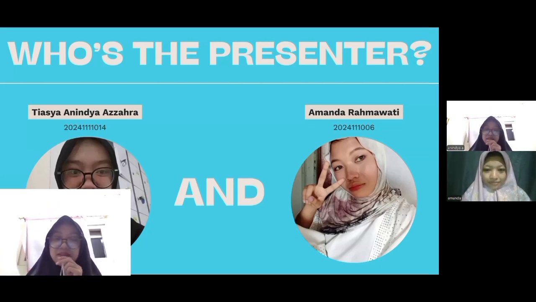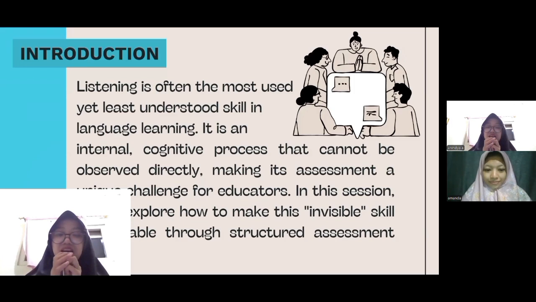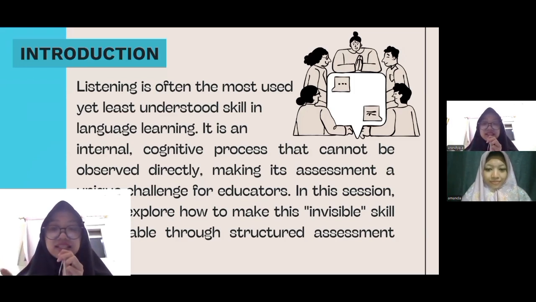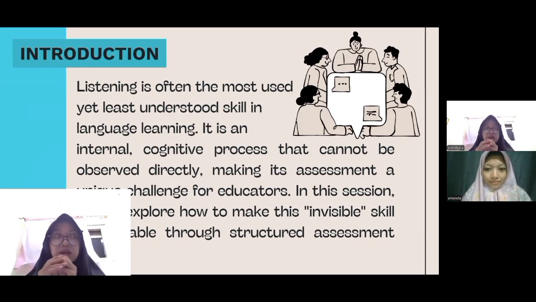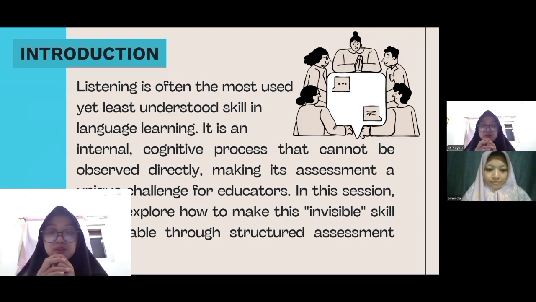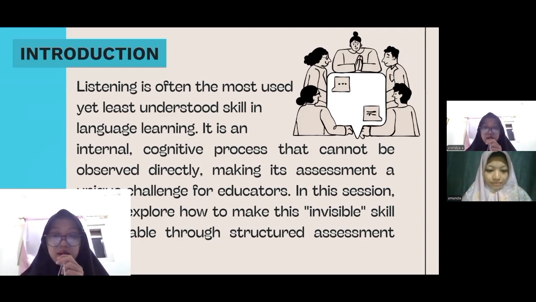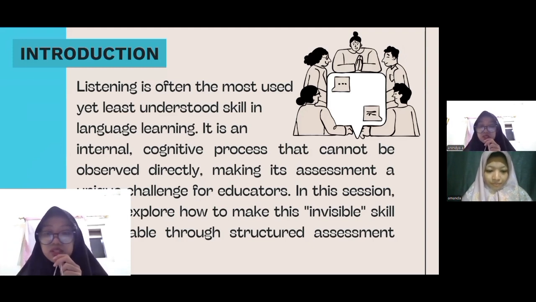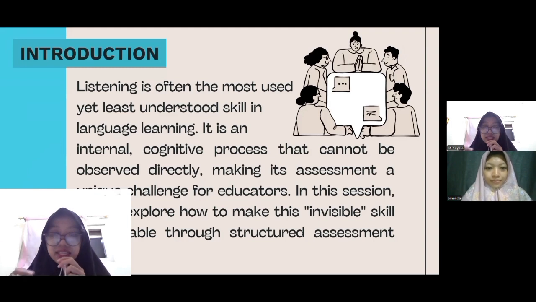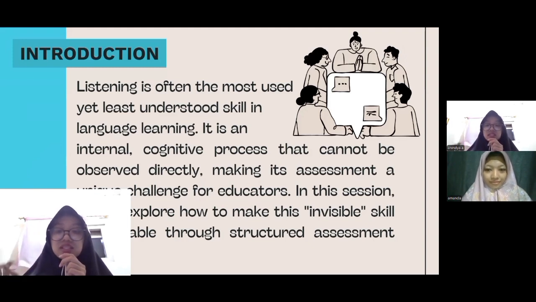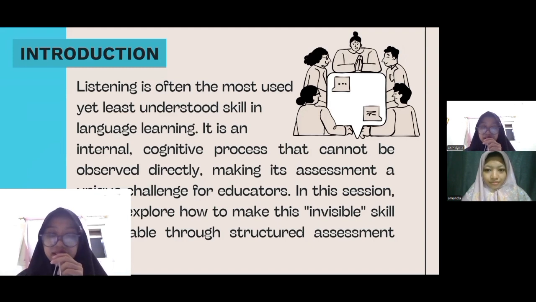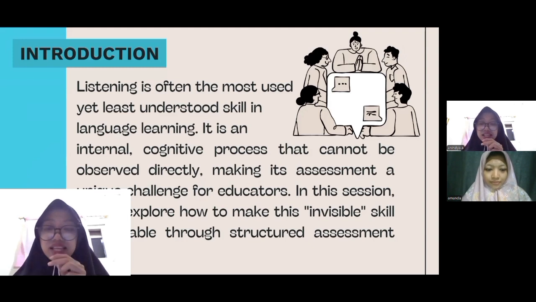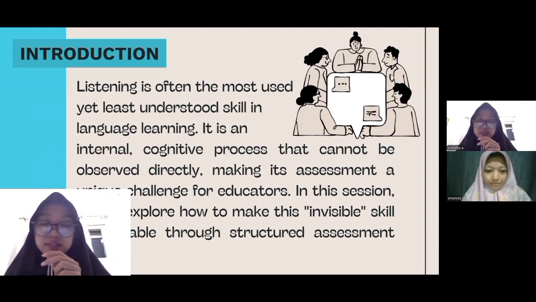Thank you, Amanda. Okay, so why is assessing listening so special? Well, listening is an invisible process. We can see someone writing or hear someone speaking, but we can't see how someone processes sound in their brain. Our job as teachers is to create tests that make this internal process visible through the student's response. It's a challenge, but a very interesting one.